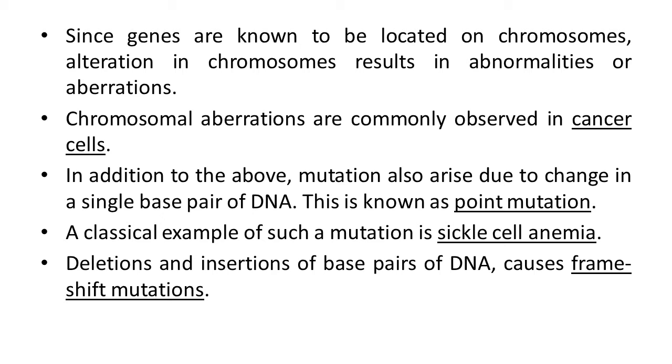One simplest example of this type of mutation is observed in cancer cells. All of you are aware of this disease. In cancer what happens exactly? There is uncontrolled cell division. Due to this uncontrolled cell division, it may result in a tumor or cyst-like structure. So commonly this type of chromosomal aberration is observed in cancer cells also, which is a very well known example of this type of abnormality.